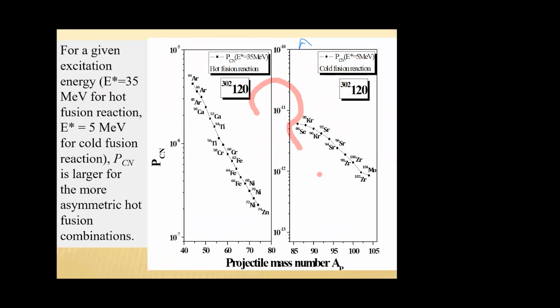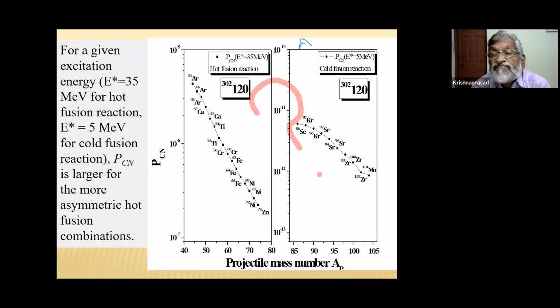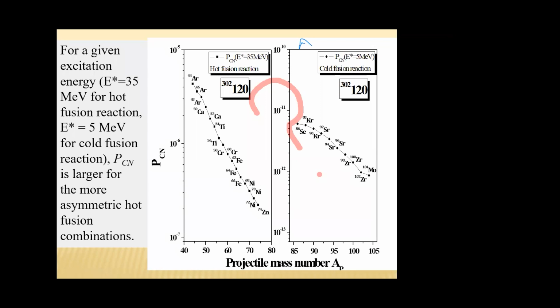Here is a plot connecting PCN, the compound nucleus formation probability, versus projectile mass. The first plot is for hot fusion reactions, and the second plot is for cold fusion reactions. Here we can see that the compound nucleus formation probability decreases with projectile mass, as the symmetry between projectile and target increases.